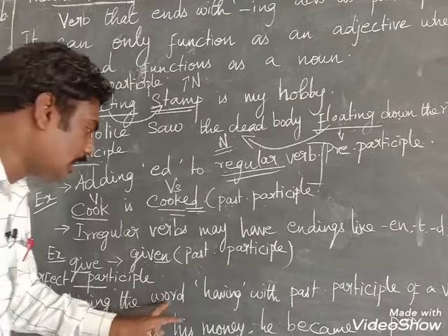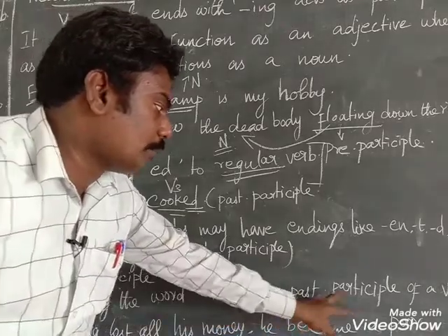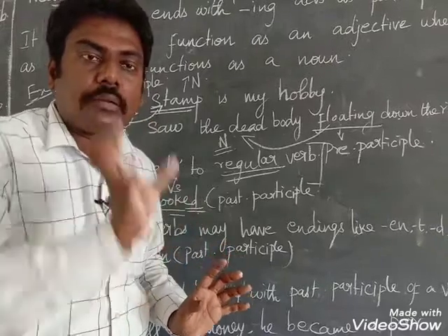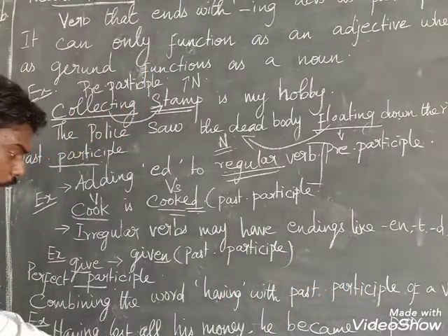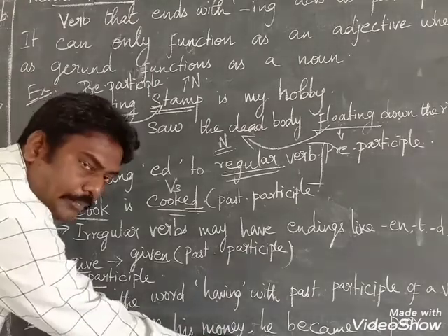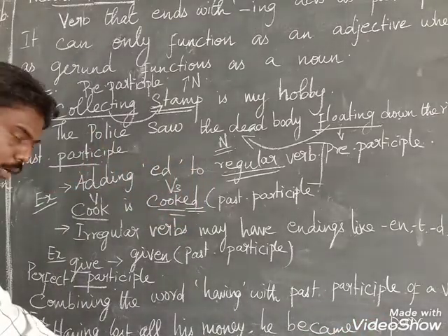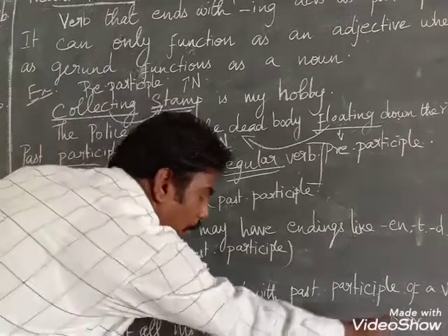Combining the word having with the past participle form of the verb. So a sentence starts with having plus V3, the past participle form of the verb. You see, having lost all his money. Having lost all his money, he became poor.